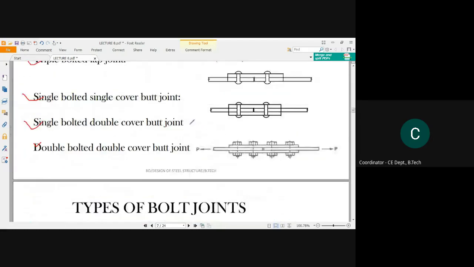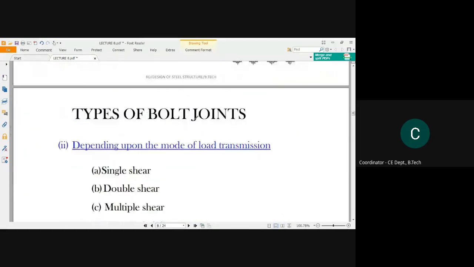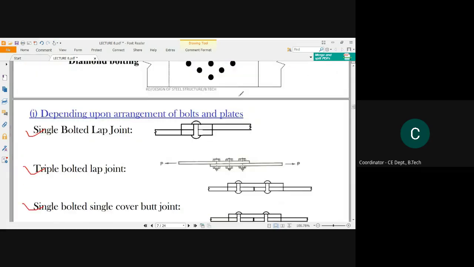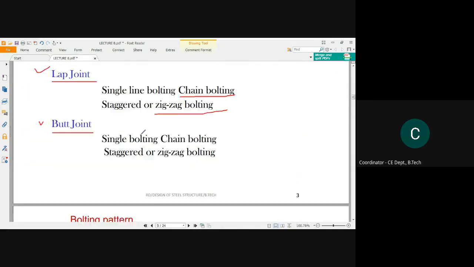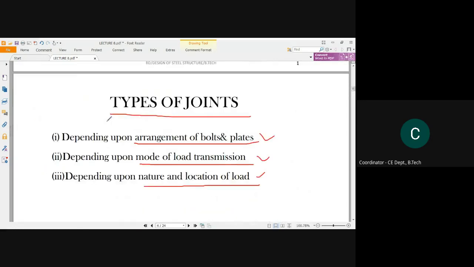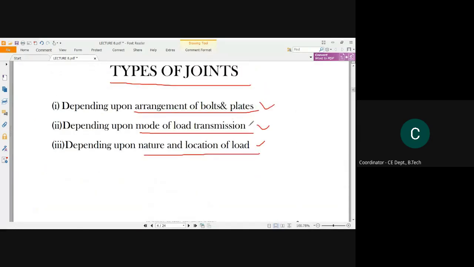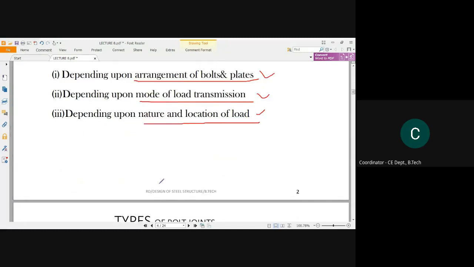So next, the third parameter, which depends upon the mode of load transmission. We have studied the arrangement of bolts and plates, and the one we will study right now depends upon the mode of load transmission.